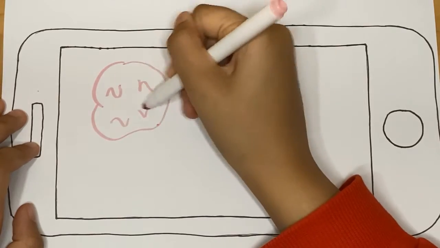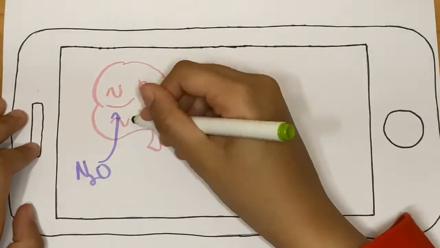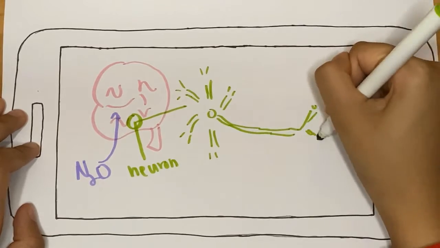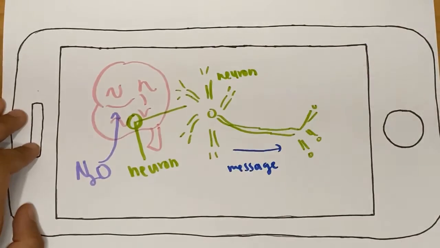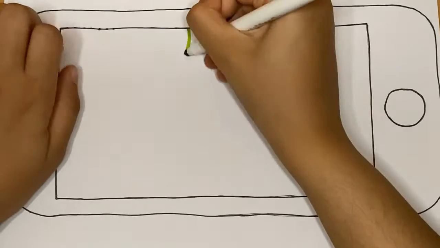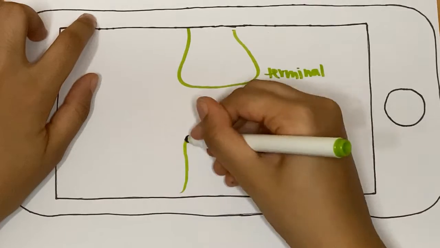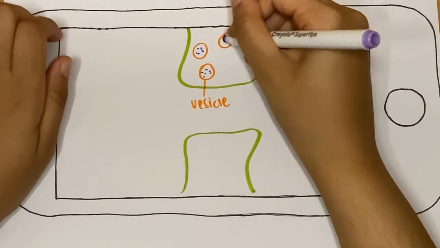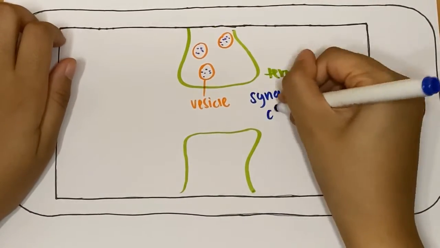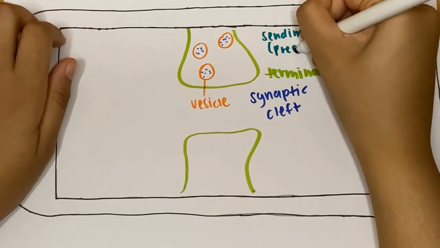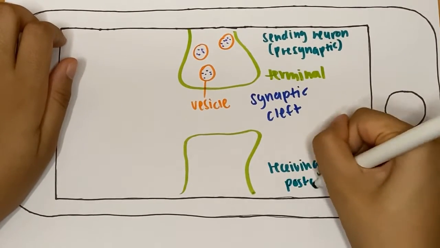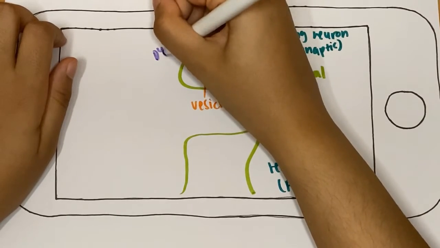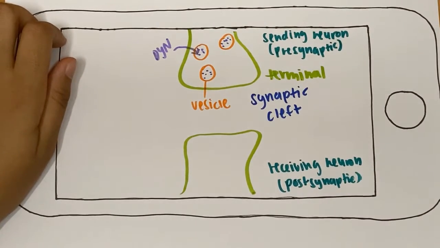The way nitrous oxide initiates this process is still unfortunately unknown, but we do know that when N2O gets to the brain, it reaches a neuron. The neuron will receive a message, and when the message reaches the end of the neuron, it will release molecules held in vesicles into the gap, the synaptic cleft, between the sending neuron itself and the next neuron. In this case, the molecules held in the vesicles are opioid peptides called dynorphins, or DYN for short.